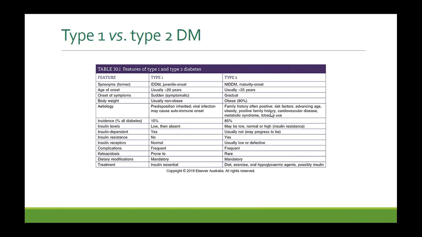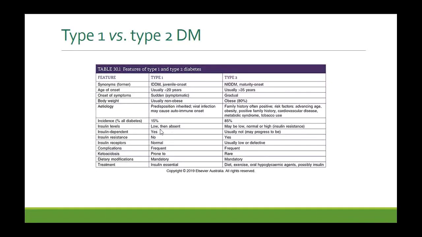All of these are implicated in type 2 diabetes. There is no specific genetic susceptibility, although maybe the risk factors for type 2 diabetes run in the family, such as dyslipidemias, obesity, and so on. Type 2 is about 85%, so most patients of diabetes are type 2, and 15% are type 1.